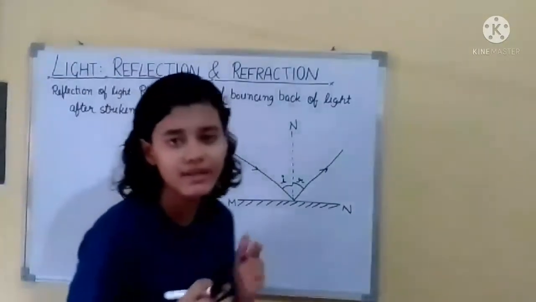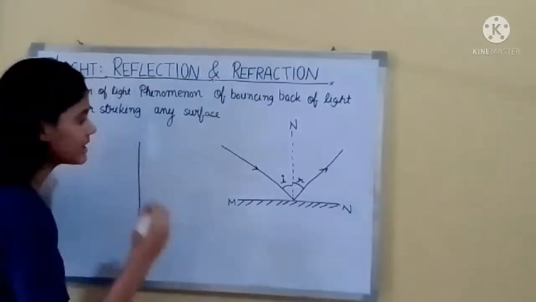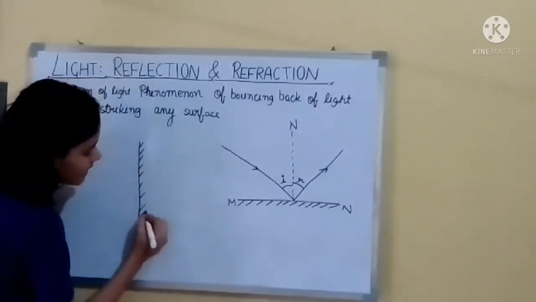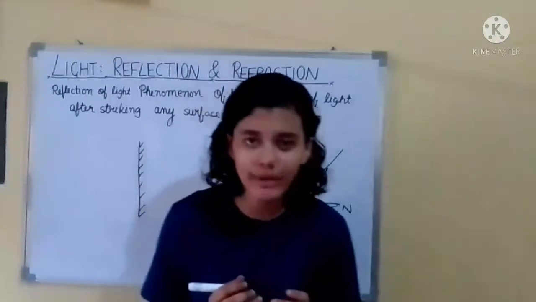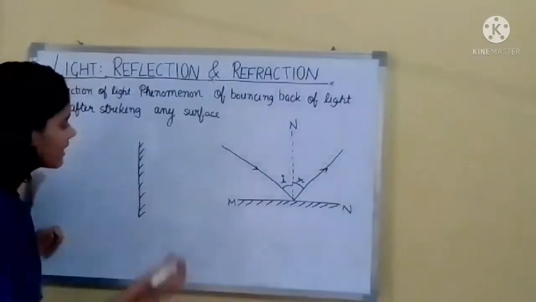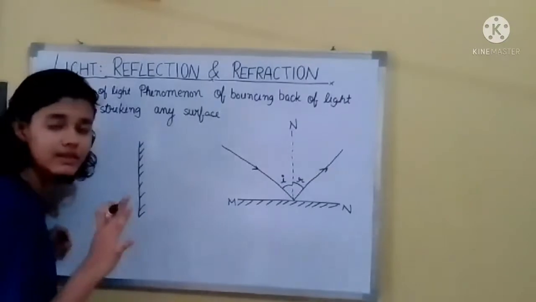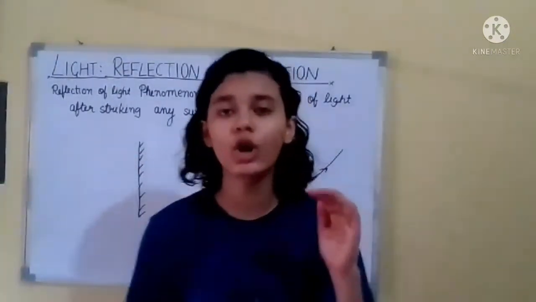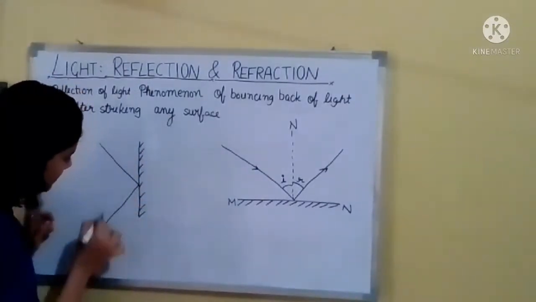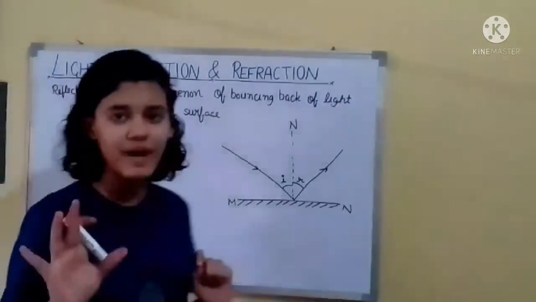Now what is a plane mirror? A plane mirror is a glass sheet, one side of which is polished with silver metal. Now why only silver metal? Only silver metal because it is a good reflector of light. And on the back of that, red paint is applied so that it cannot be eroded. If light is coming from here, it is incident and then goes again back to its medium. Is it clear?